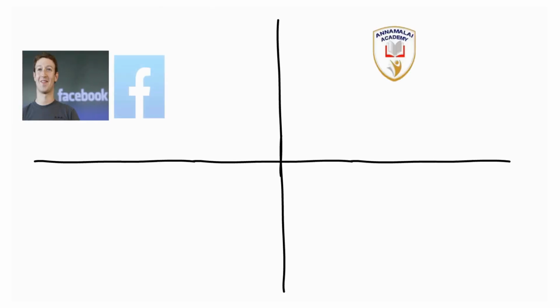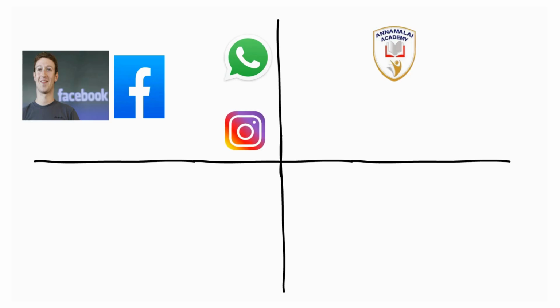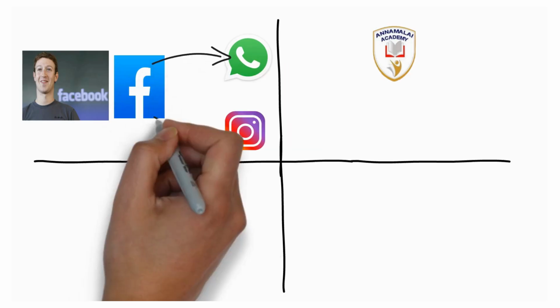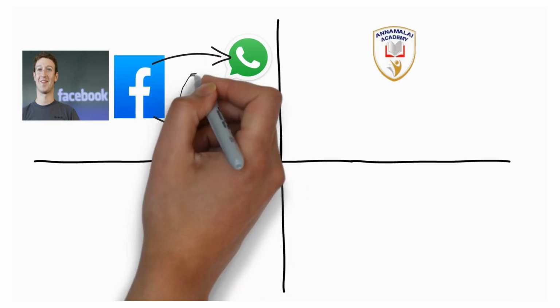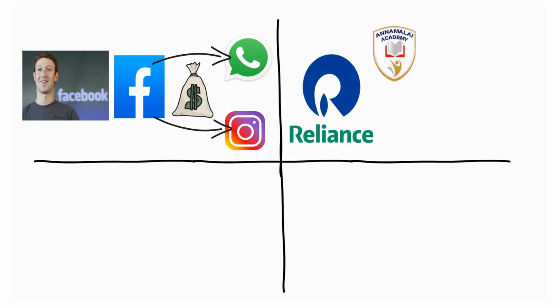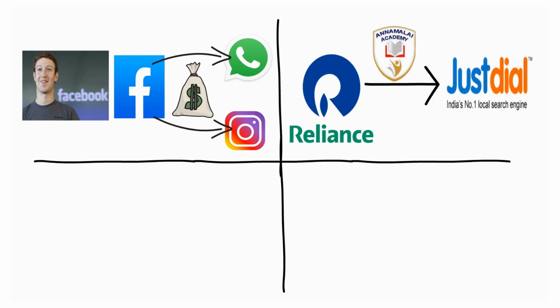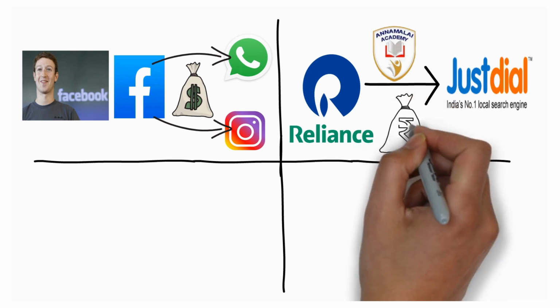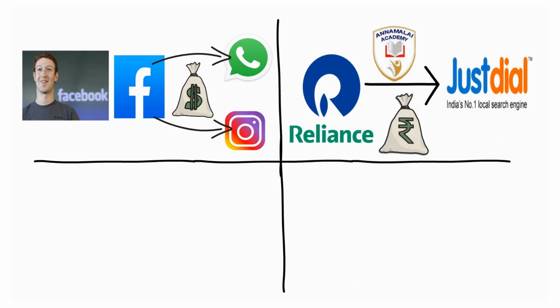And we also know that Facebook is a pioneering social media company and they had all the financial affordability to build a company like WhatsApp or Instagram. But still, they spent billions of dollars to buy WhatsApp and Instagram. And Reliance is a financially mighty company in India. They could have built a company like Just Dial. But why did they pay so much money to buy Just Dial?